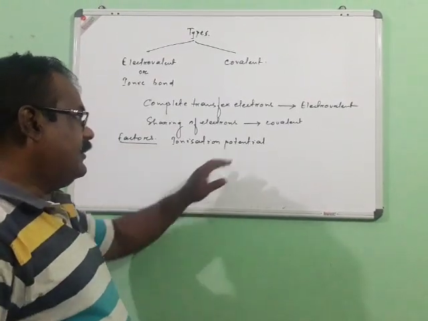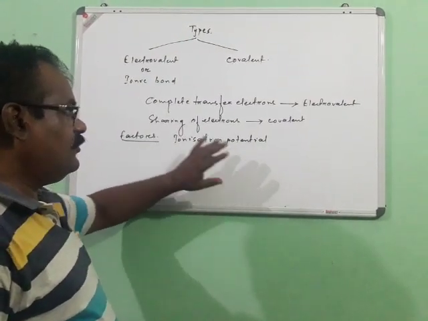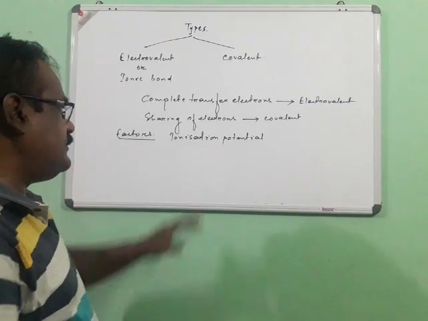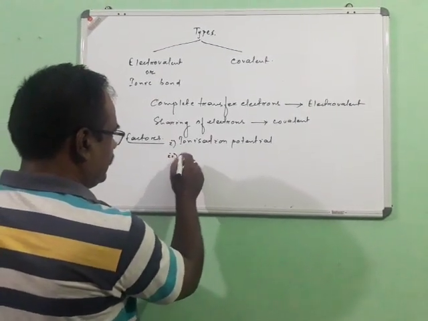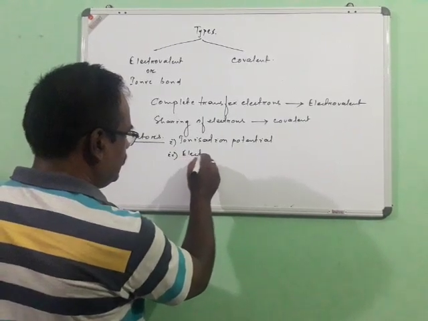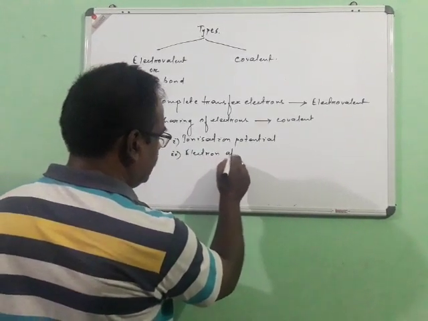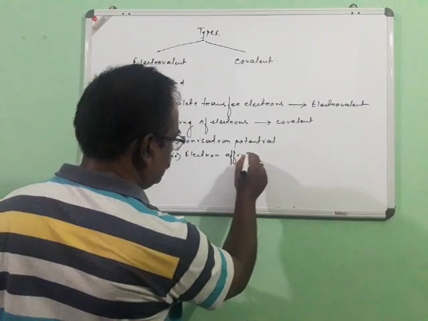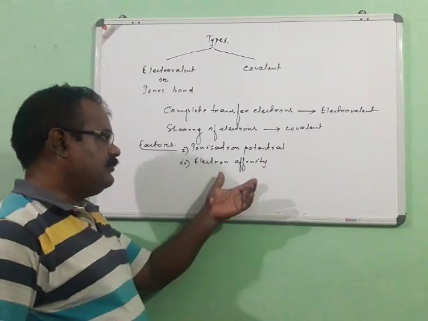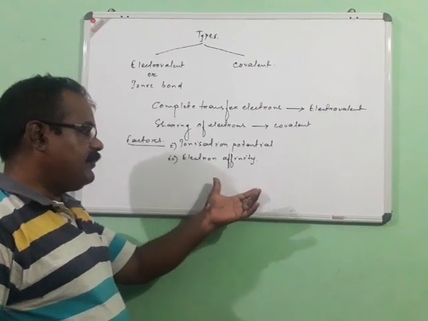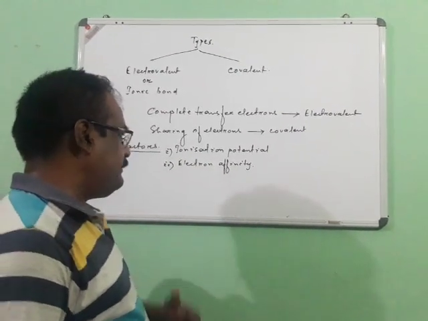For releasing the electron, the major factor is your ionization potential. Secondly, the electron affinity, which is the amount of energy released whenever one or more electrons are accepted.